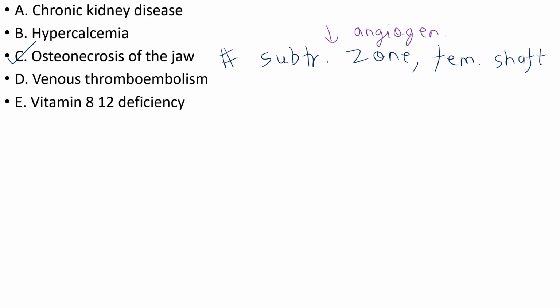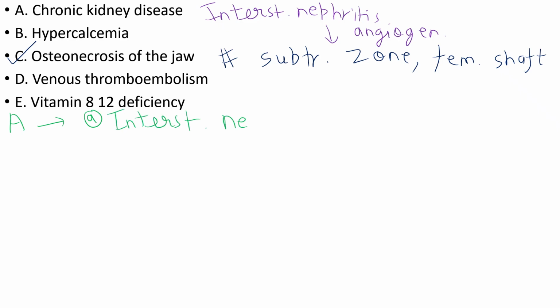Choice A, chronic kidney disease. Medication-induced nephropathy can be due to interstitial nephritis. I'll be discussing this option A at length. This can be due to interstitial nephritis. That is attributed to which drug? Yes, very good. Excellent. If you answered cyclosporin, bingo. Cyclosporin is an immunomodulator.